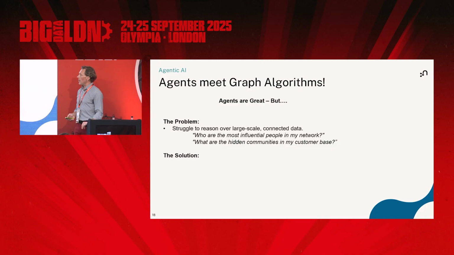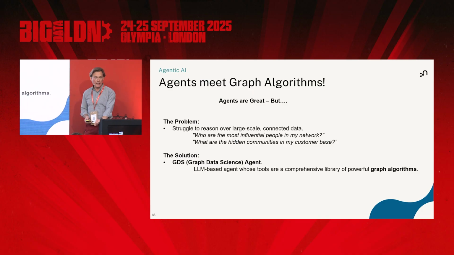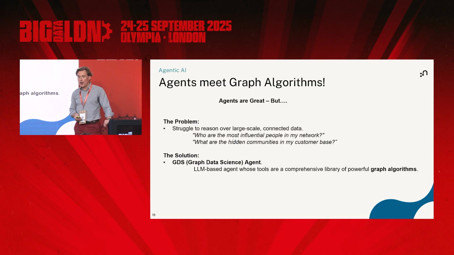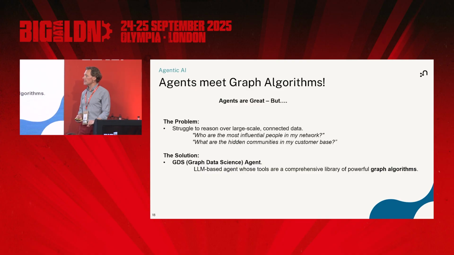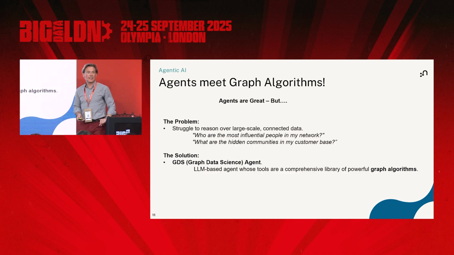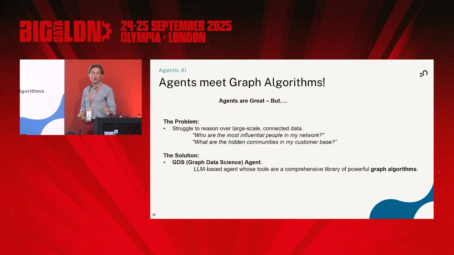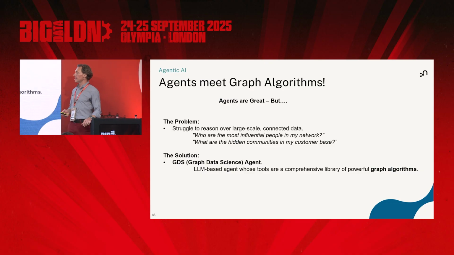And that's where, about a month ago, we released a new agent. To the best of my and our knowledge, it's the first agent that can do reasoning on graphs. And even better, it's all at your disposal. It's open source, it's a GitHub repository, and there are various ways of implementing it. We're going to see in a minute how to do that.